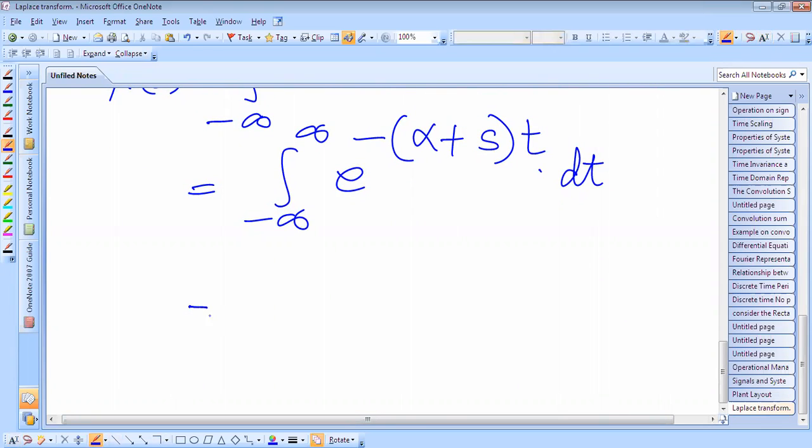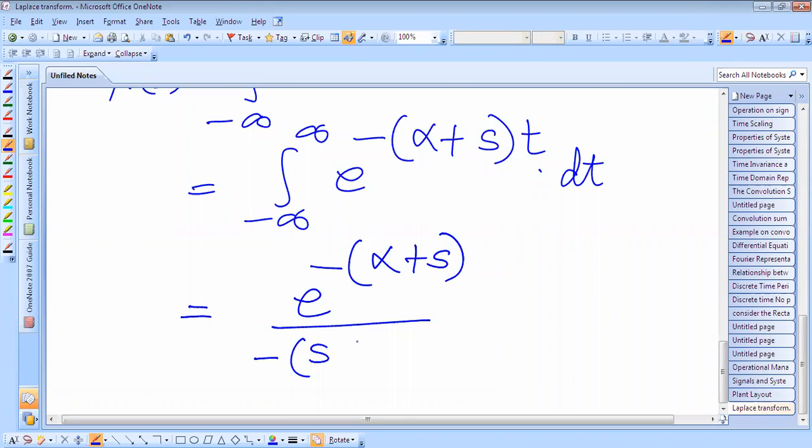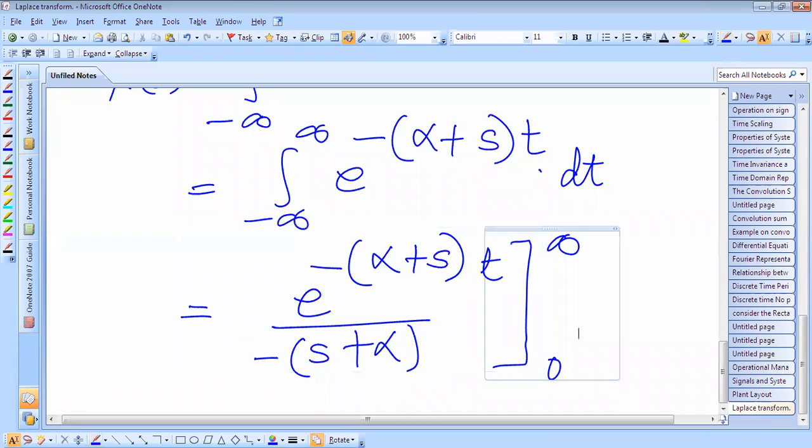So the integration of this is e raised to power minus alpha plus s t over minus of s plus alpha, and the limit is 0 to infinity. For simplification, we can write alpha plus s as s plus alpha.